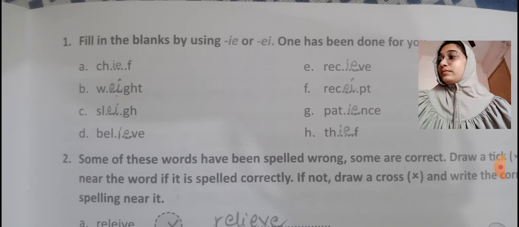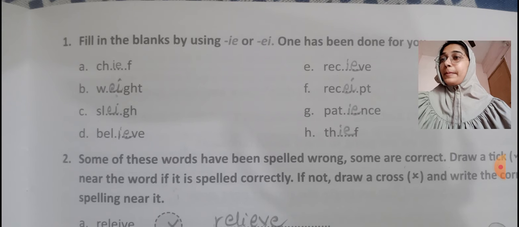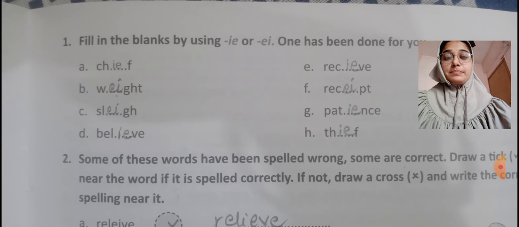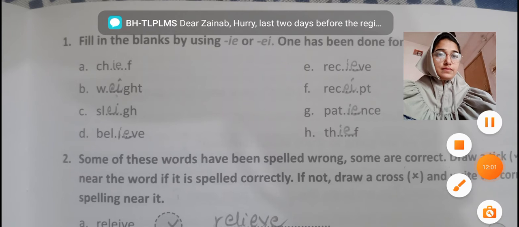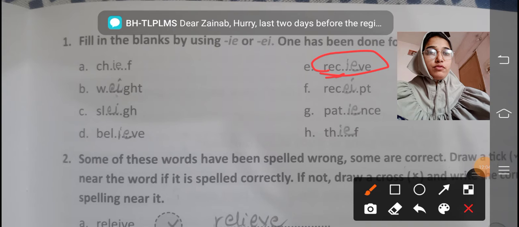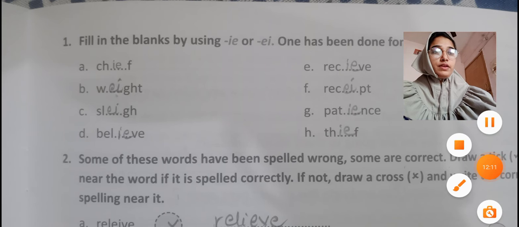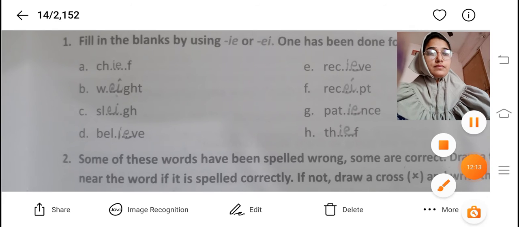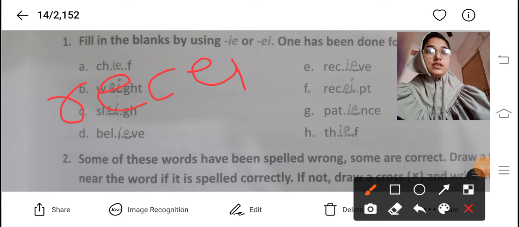So this was your exercise. Here we have one mistake. As there is a C before it, we will write it in a proper way. Here we have "recieve."